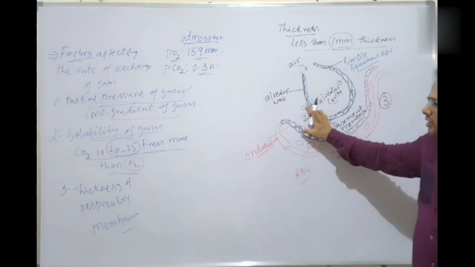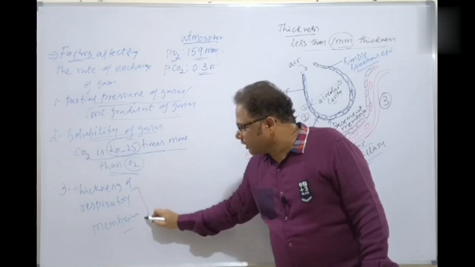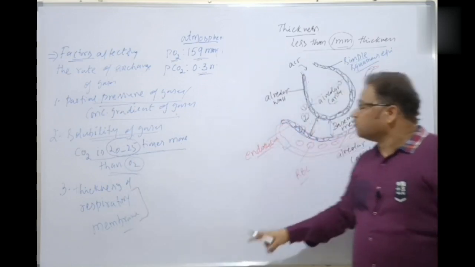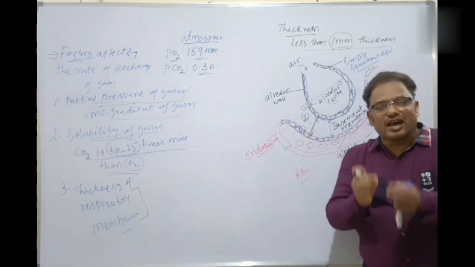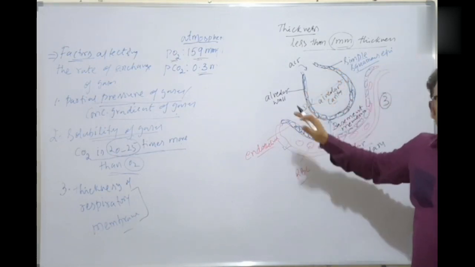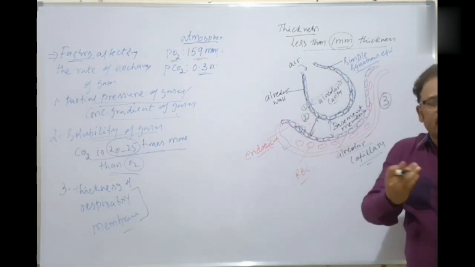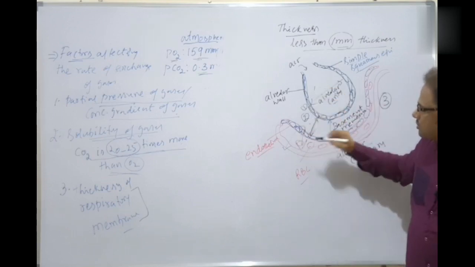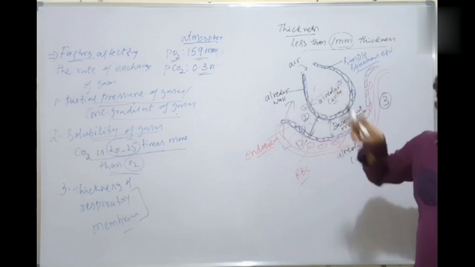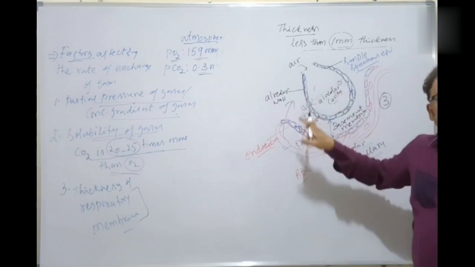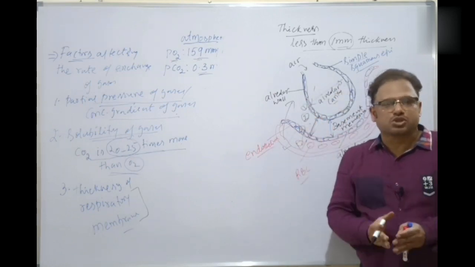These three layers form the respiratory membrane, whose thickness is not even 1 mm. Because it is very thin, there is easy diffusion of gases. Oxygen is taken into the capillaries, and carbon dioxide is given out into the alveoli easily. Why? Because it is not even 1 mm thickness.